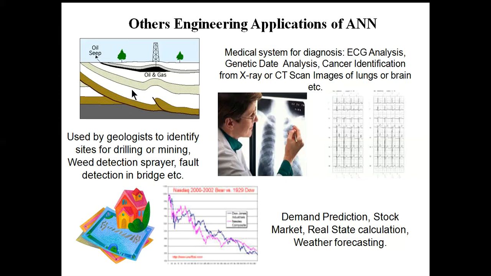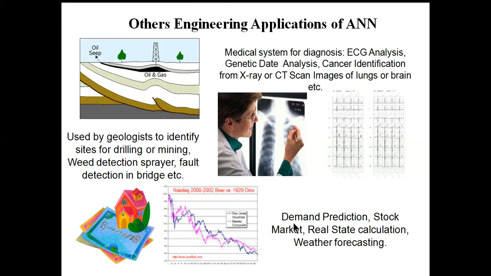Now, consider the case of geologists. Geologists can identify the site for drilling or mining by using different features associated with the earth. They can use an artificial neural network for this. In bridges, using different factors, an AI based model can be created to identify faults in the bridges.